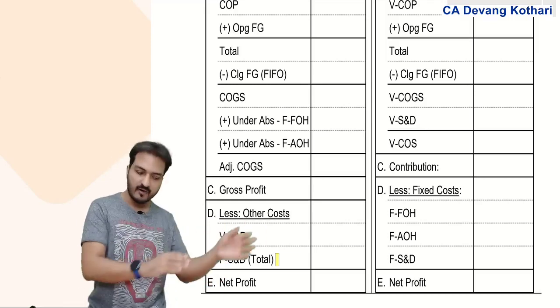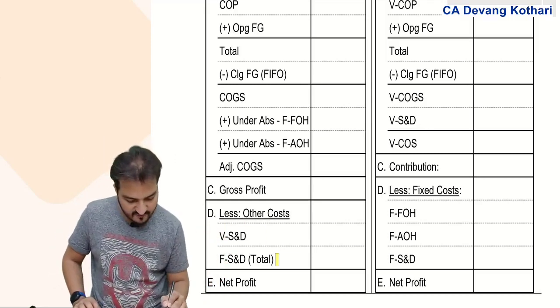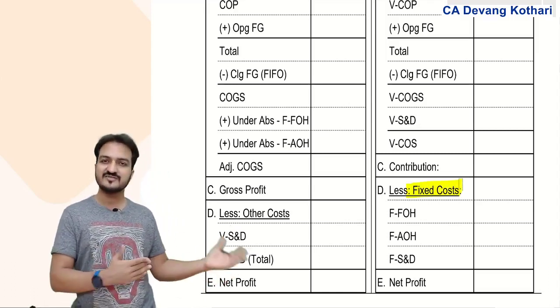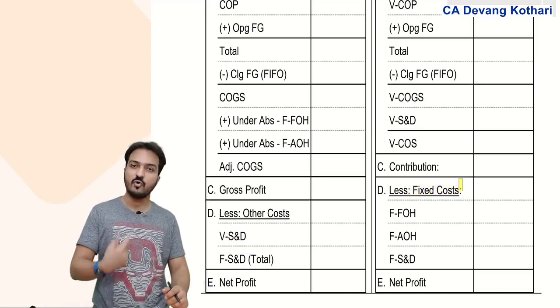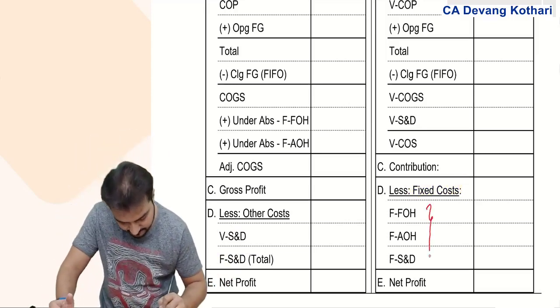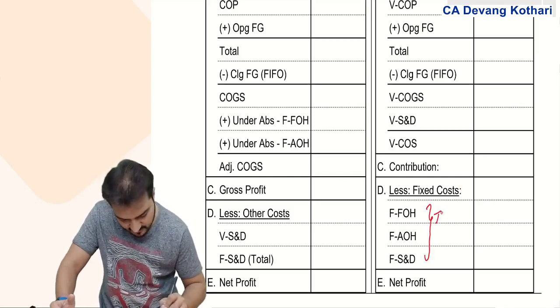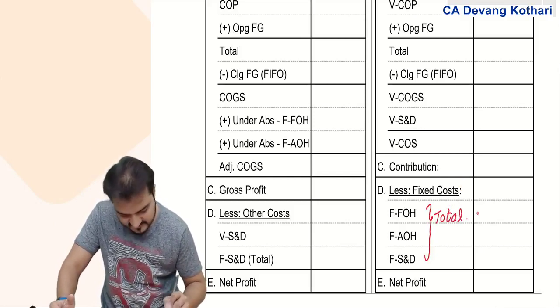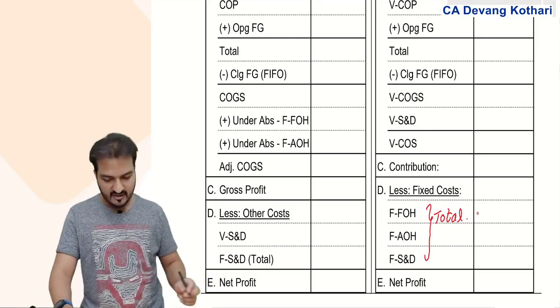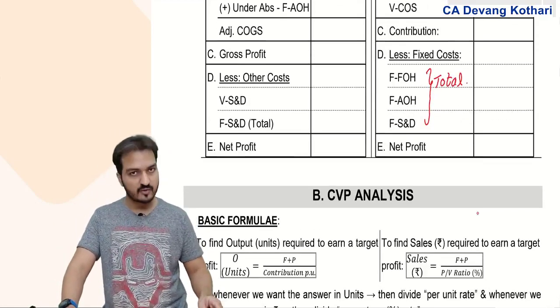Done. While in marginal costing method, none of the fixed cost is taken in product cost. If none of the fixed cost is taken in a product cost, all the fixed costs are taken on total basis, not a rate base. Done? Yes. So that was our marginal costing and absorption costing method.